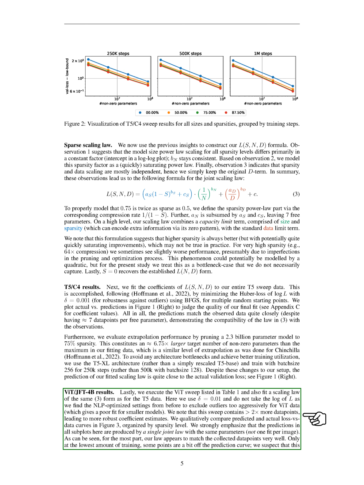When we compared the predicted and actual loss vs. data curves, we found that our model matched the collected data points very well, except for at the lowest amount of training, where some points were a bit off the prediction curve. We suspect this may be due to these runs involving comparatively fewer training steps, which may have slightly bottlenecked the optimization process.